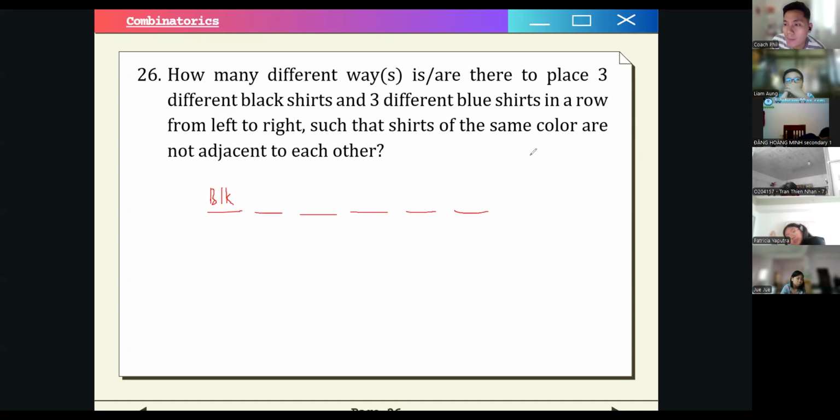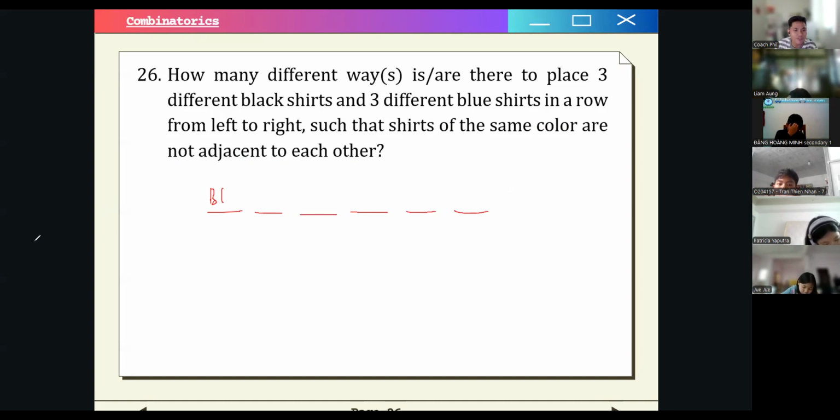And we can't have a black that is next to it, right? Because shirts of the same color should not be beside each other or adjacent to each other. So this should be blue, and this should be black, and this should be blue. So this should alternate. We can also start with blue, and then black, and then blue, and so on.